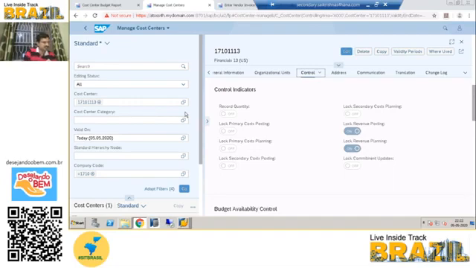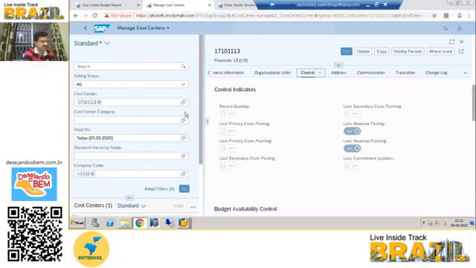Yes. Can we upload more budget once the budget is exhausted? I'm not sure. I have not tested that. Budget control validity is yearly, and it is possible to get cost center month-wise budget control.